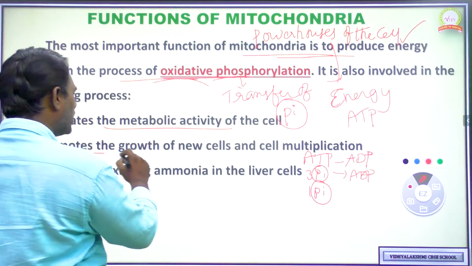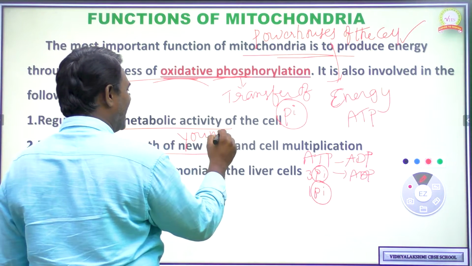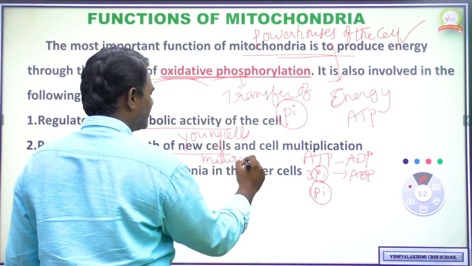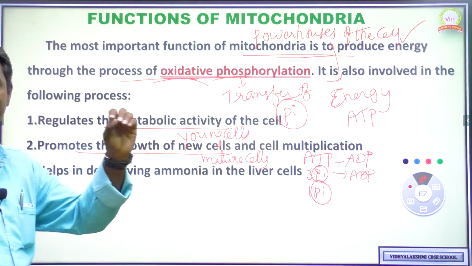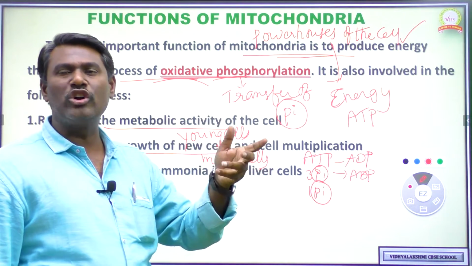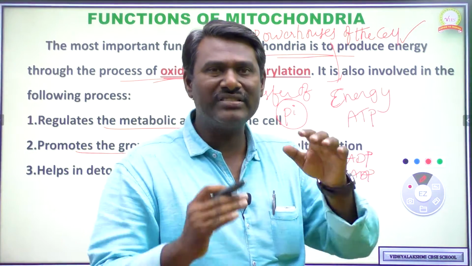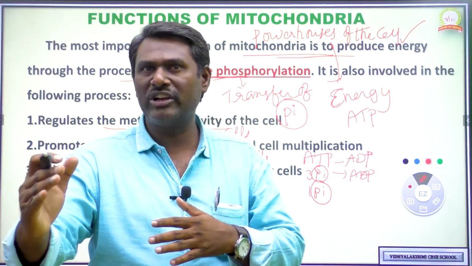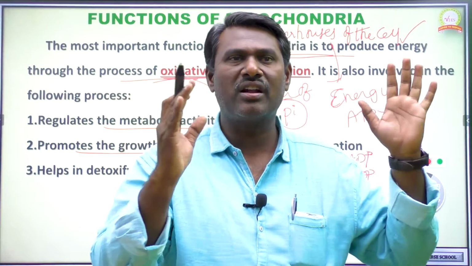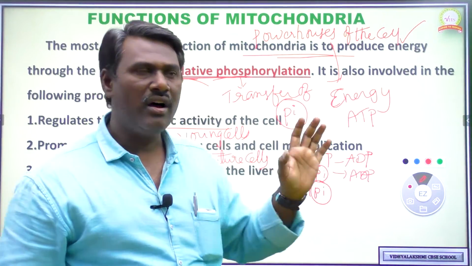Next one, it promotes the growth of new cells. New cells we can call young cells. Mitochondria plays an important role in promoting the growth of young cells, or rapidly dividing cells, and it is also useful in cell multiplication. By cell multiplication only, one cell becomes 2, 2 becomes 4, 4 becomes 8. So finally we can see multicellular organism formation. So the formation of the number of cells is influenced by mitochondria.